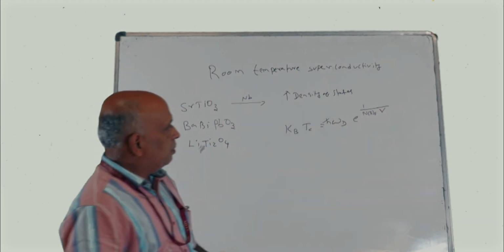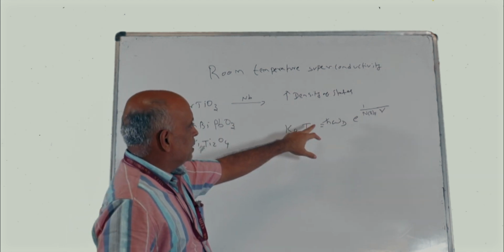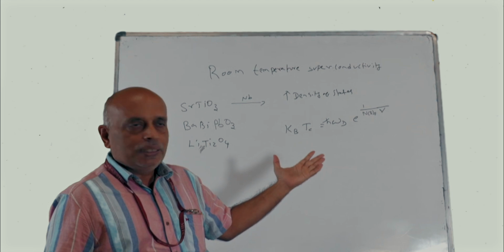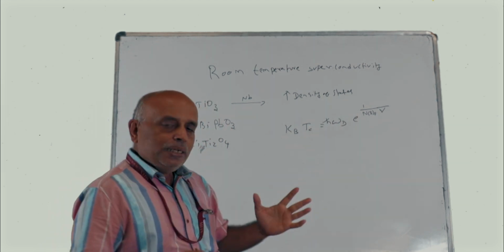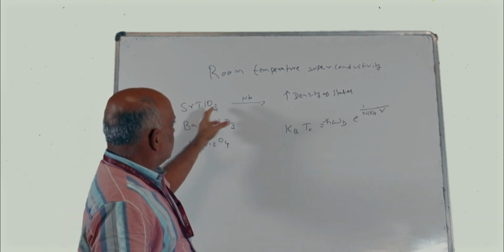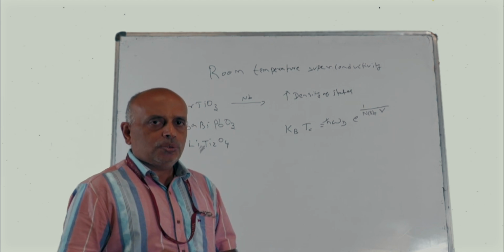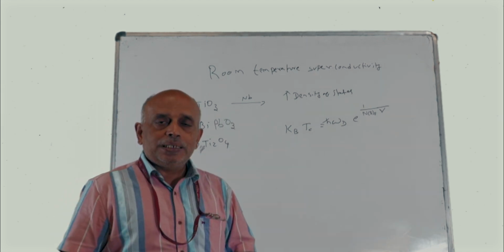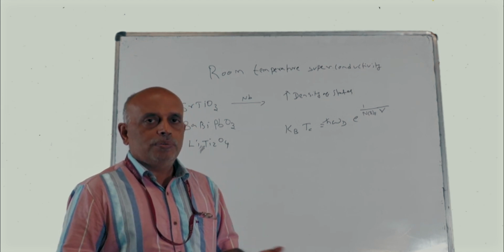So what initially they thought was, just by increasing the density of states, the Tc will increase. According to this equation, it is clear that by increasing the density of states, the Tc can also increase. So by doping some elements like niobium, they understood that the charge carriers can be increased in strontium titanate, and so the superconducting Tc will go up.